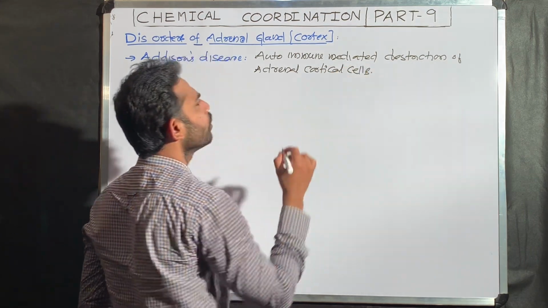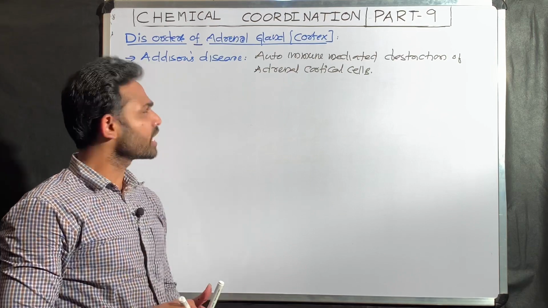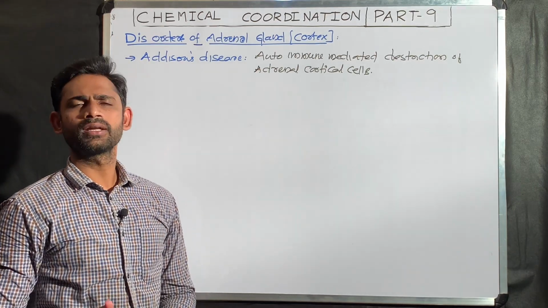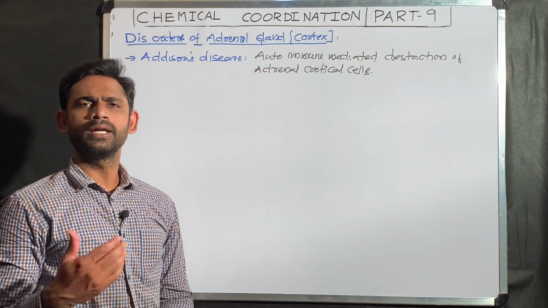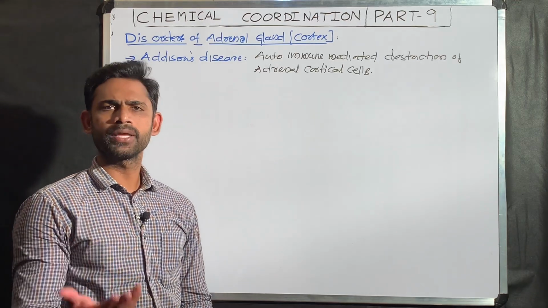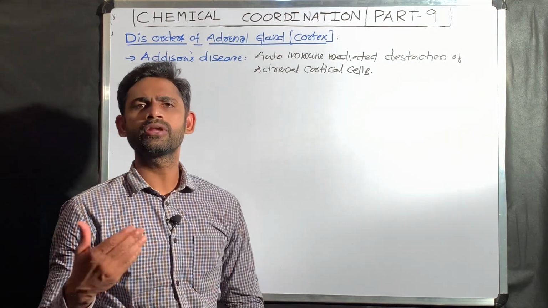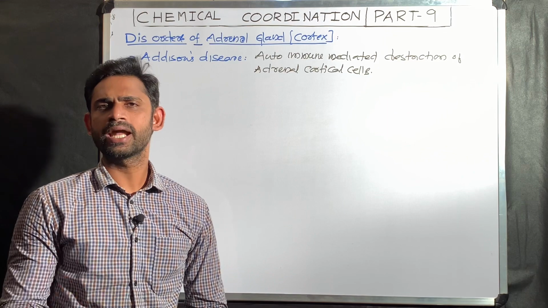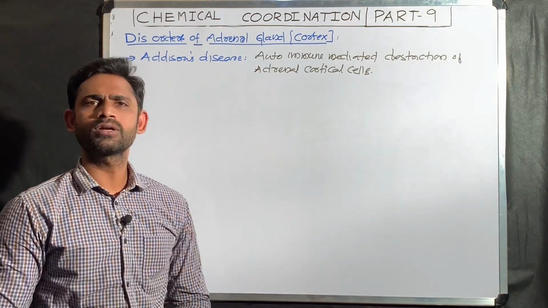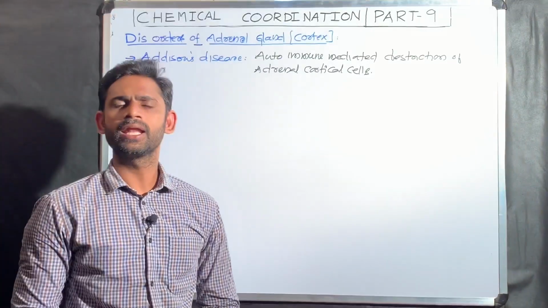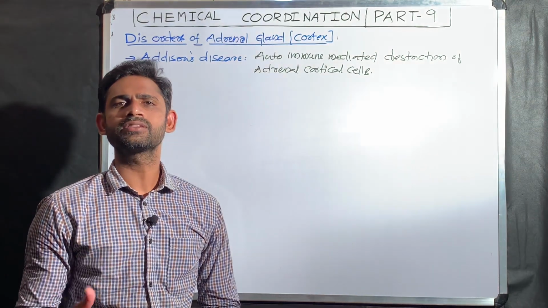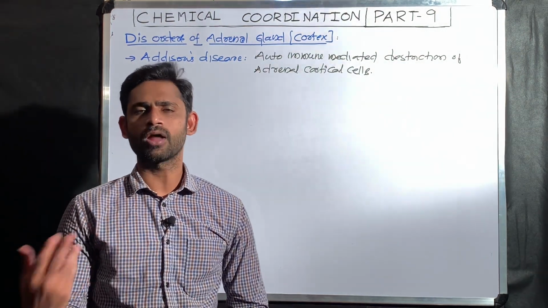With this we can understand Addison's disease is one type of autoimmune disorder that involves the formation of antibodies against the adrenal cortical cells. Those antibodies come and destroy the cortical cells. Automatically there is a deficiency in the corticoids, including cortisol and aldosterone.